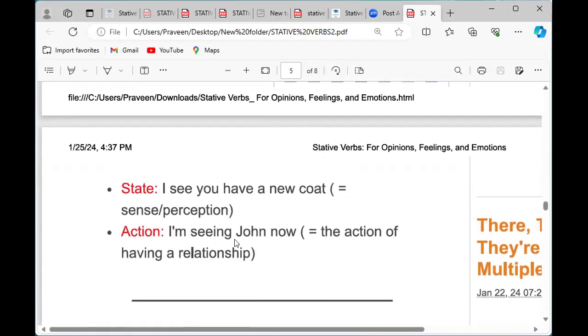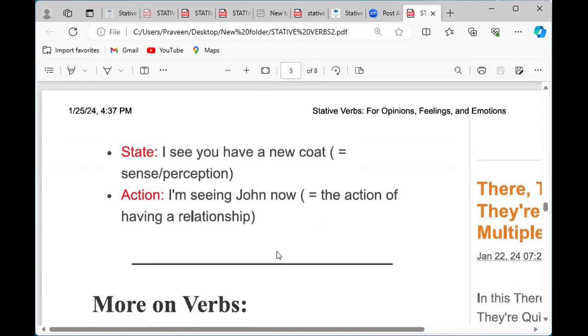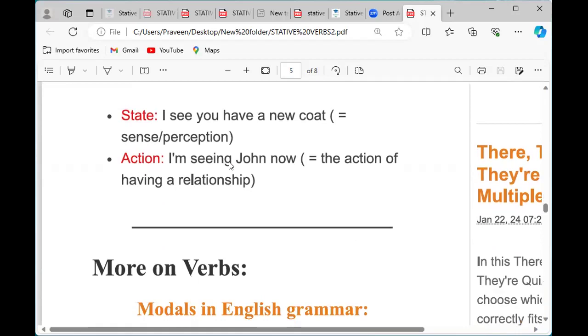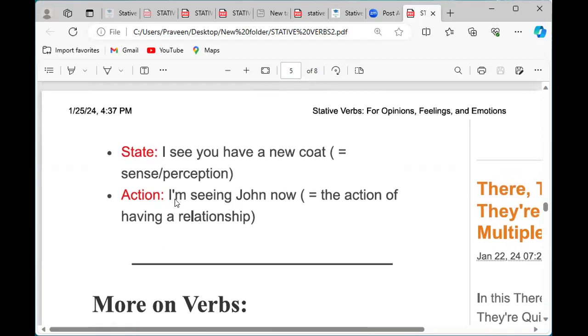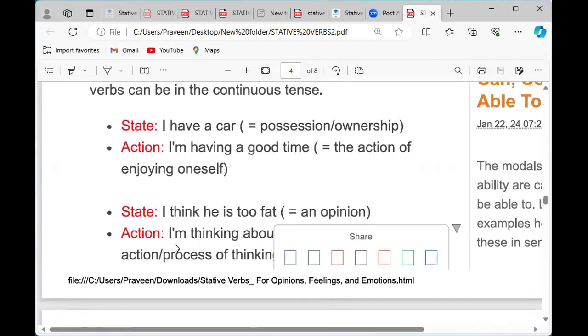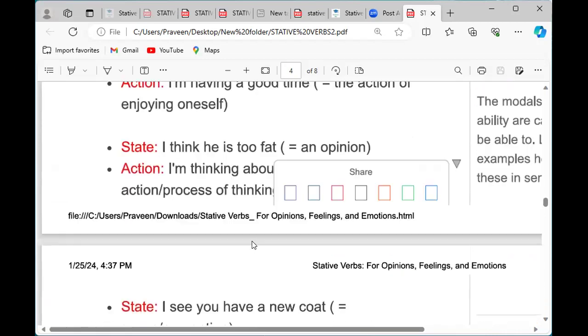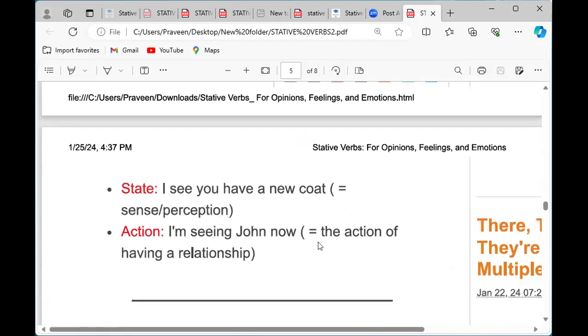Action: I am seeing John now, having a relationship. I am seeing John now is equal to the action of having a relationship. This one is saying like action. Here in action we can use the continuous ING form. I am thinking about it. This one is continuous. In action verbs we can use ING, continuous, progressive.